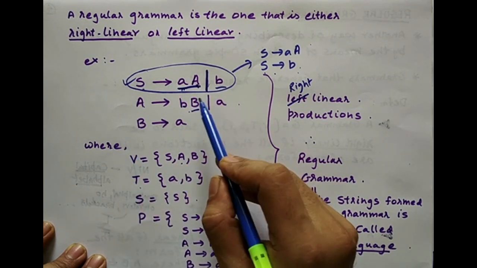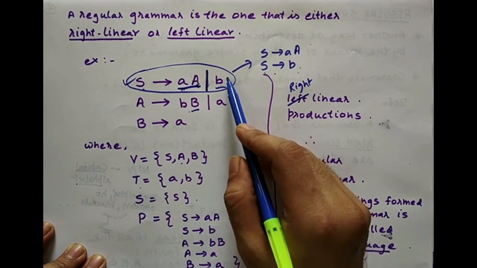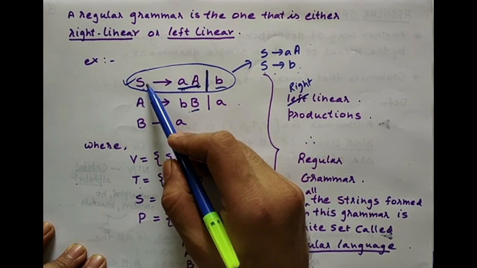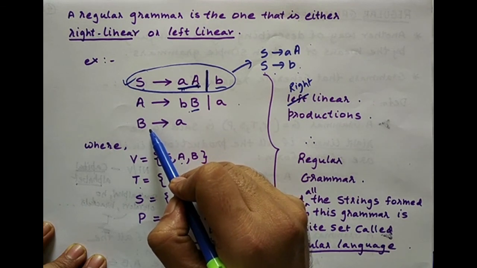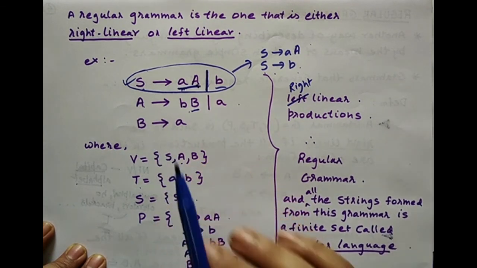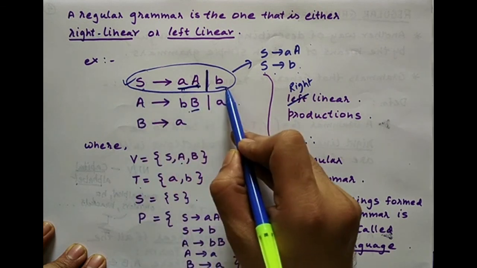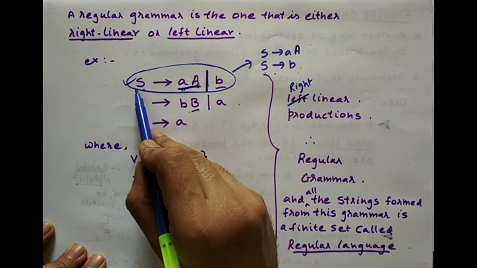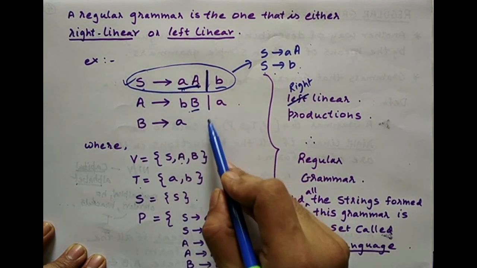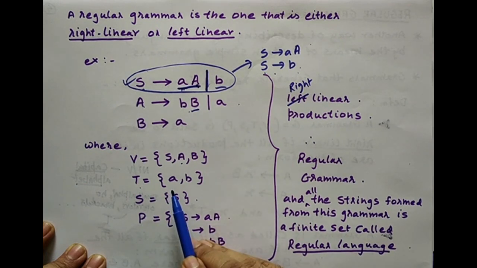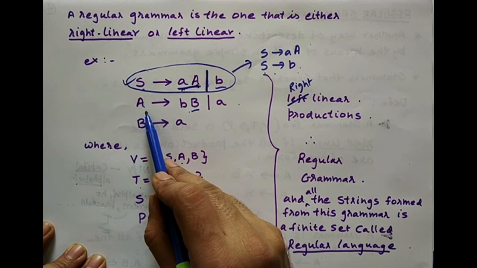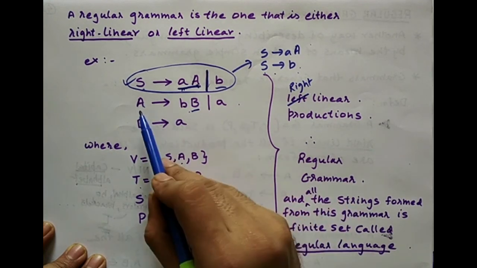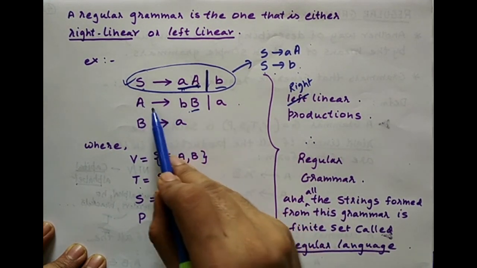Which is the start symbol? Now how to find out the start symbol? S can be a start symbol, A also can be a start symbol, or B also can be a start symbol. But how to identify the start symbol? You see the production. From this production, are you able to reach the other productions? From S, I can get capital A. Now from A, I can reach B, but can I reach S?